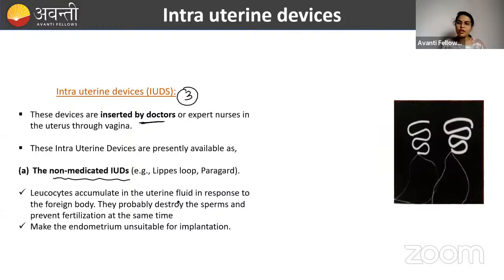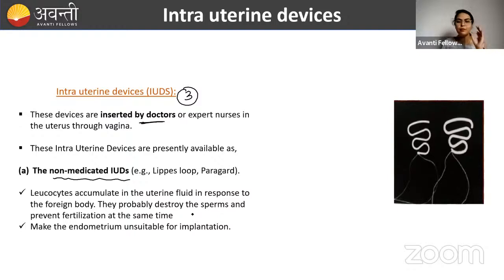So how is this going to work? This IUD is a foreign body, a foreign substance. When a foreign substance is introduced into the uterus, our body will think of it as non-self. Many leukocytes will come there and try to kill it. This is the response of antigens and antibodies that happens in our body.